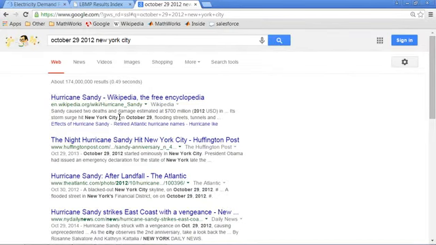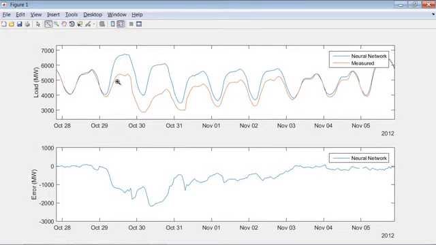So if you don't remember Hurricane Sandy, this was a major weather event that hit the east coast of the United States, caused widespread devastation. And what we're seeing here is the effect on the energy grid, on electricity usage in downtown New York City in the aftermath of Hurricane Sandy hitting.